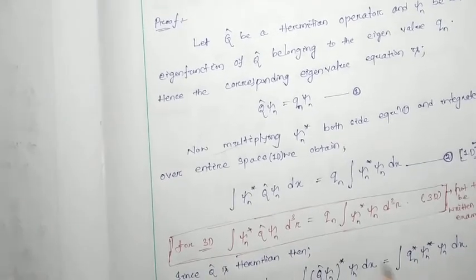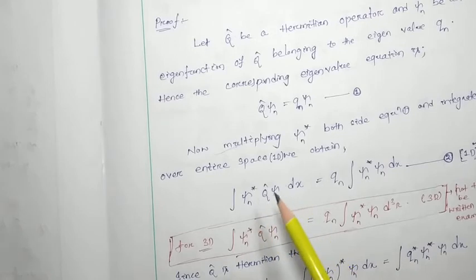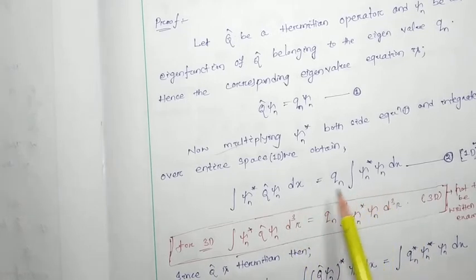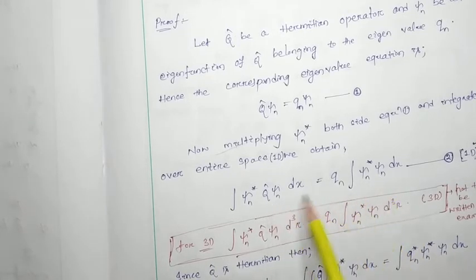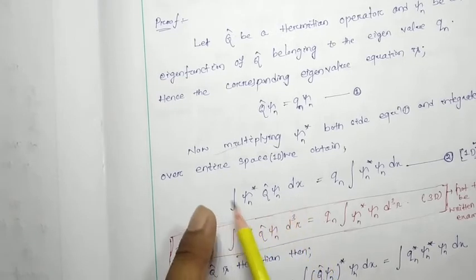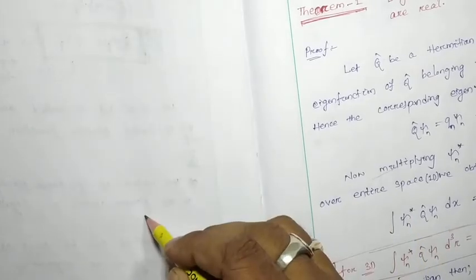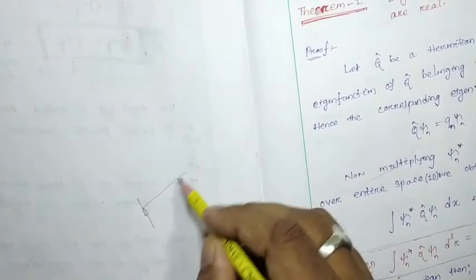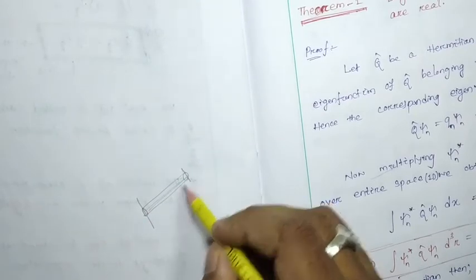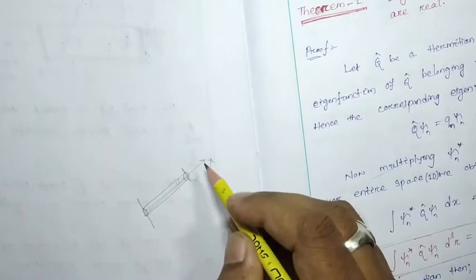One thing I want to say is that we are considering the one dimensional dynamics of the particle, a one dimensional system, that is dx. Integrating along dx means the dynamics happens along the x axis.